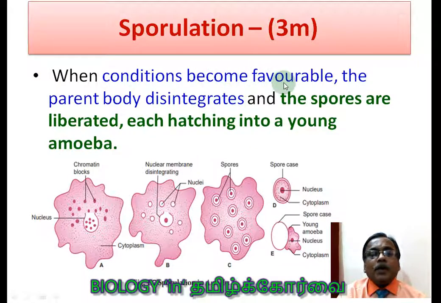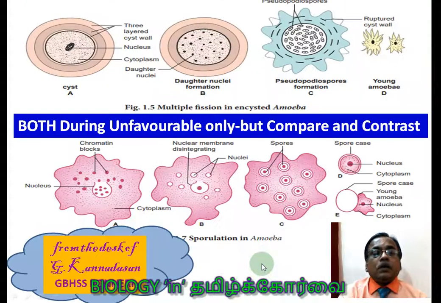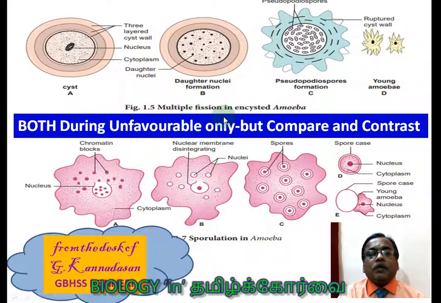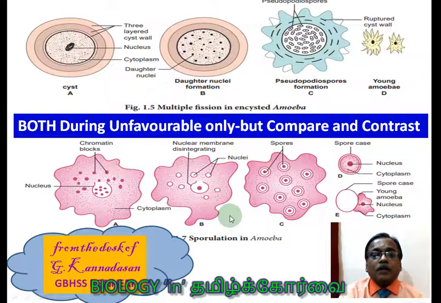When conditions become favorable, the parent body disintegrates. Until then, it stays in the parent body, and once the condition is favorable, the parent body disintegrates. The spores are liberated. Liberated means released. Each one is hatching here, and the young amoeba is coming out of the spore case. Here I compared both, multiple fission as well as sporulation, during unfavorable condition. Here a cyst is formed, there no cyst is formed, but the daughter nuclei form the cyst. That is what you have to compare and contrast.